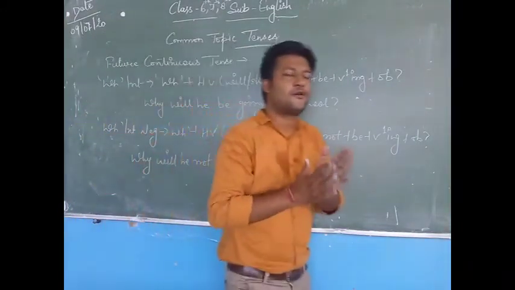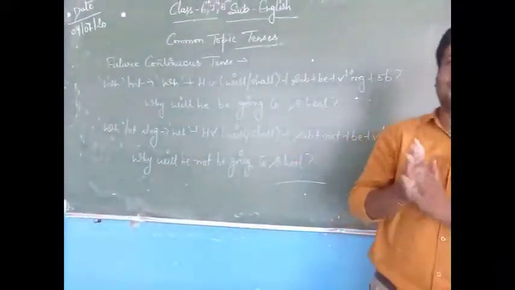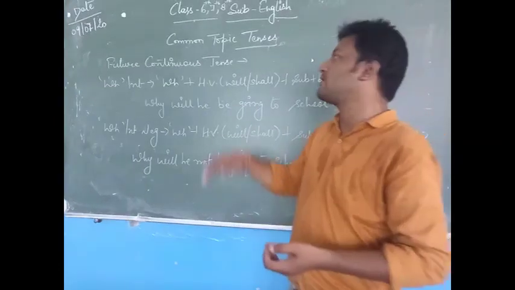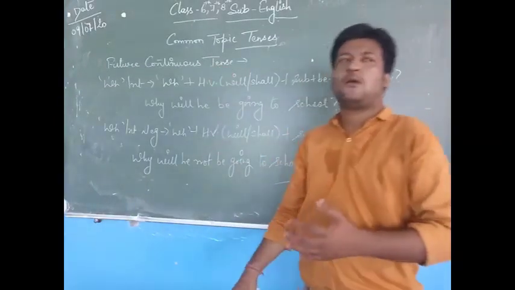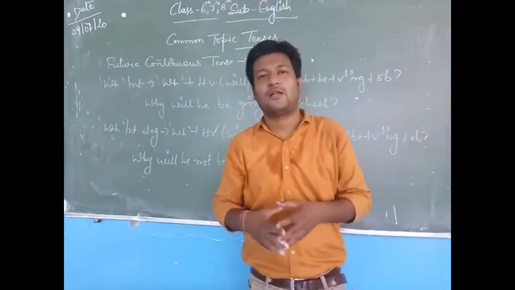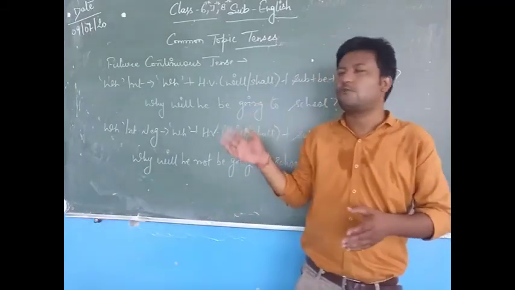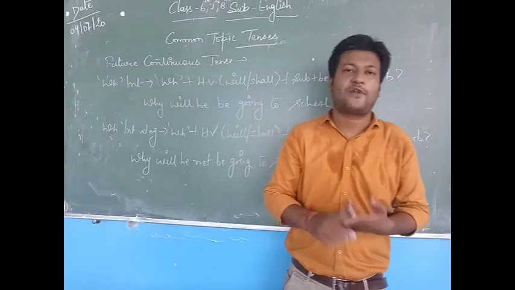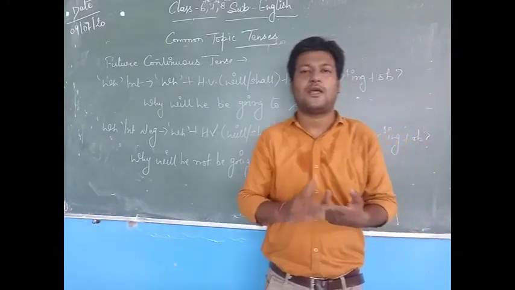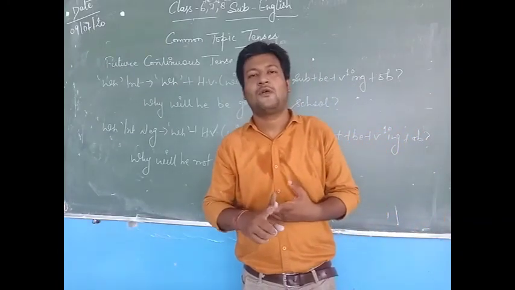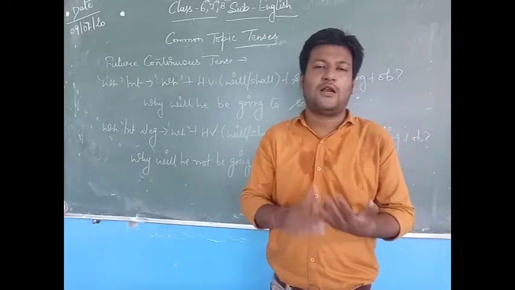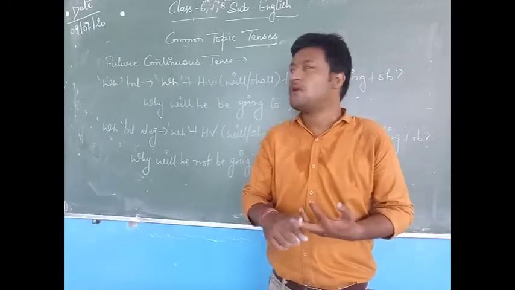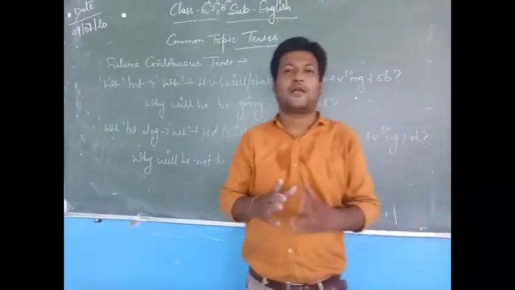So class, this is what I have told you. I have told you today 6 plus 6, 12 formulas, 6 for the future simple tense, 6 for the future continuous tense. What is your homework? You know very well. First, write all these formulas into your notebook and learn them. After that, you have to frame 2 sentences for every kind of formula. 12 formulas I have told you, so sentences will be 24. So this is all about the class of the day.